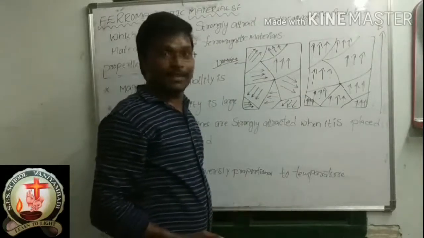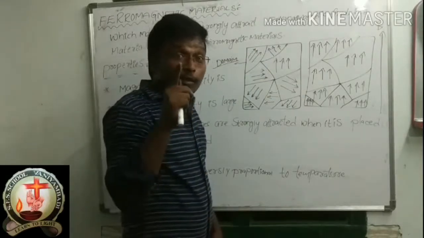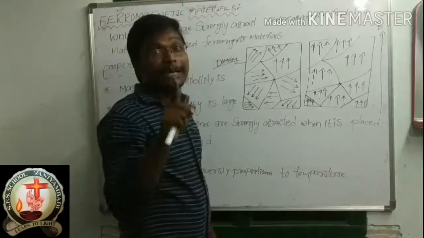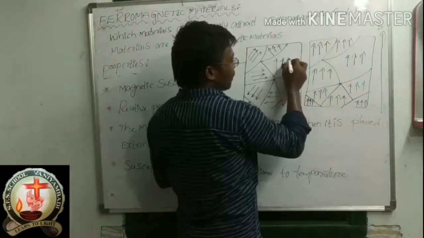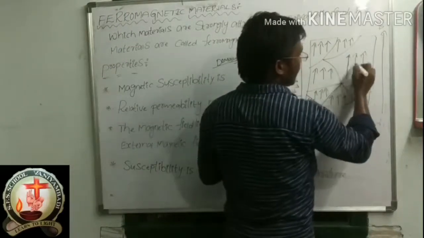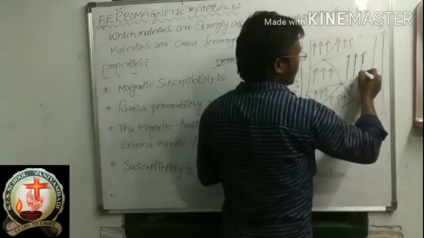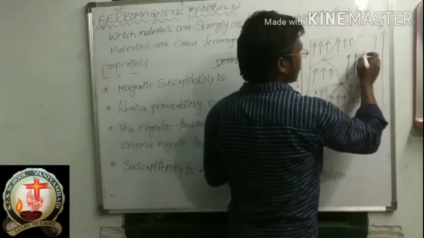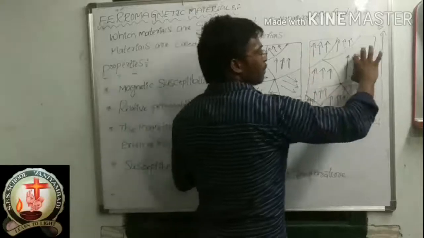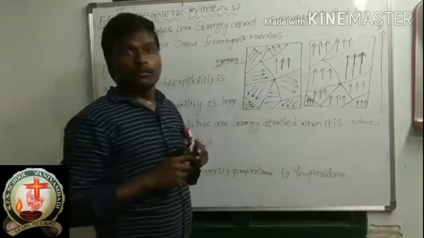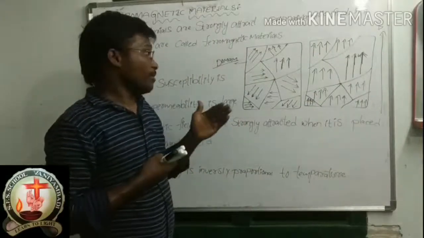So in these cases, the size of the magnetic field lines will be increased. Size means here this much size is there, no? Here the size will be increased. Okay, so here the size is little, here more. So I will tell you once again.